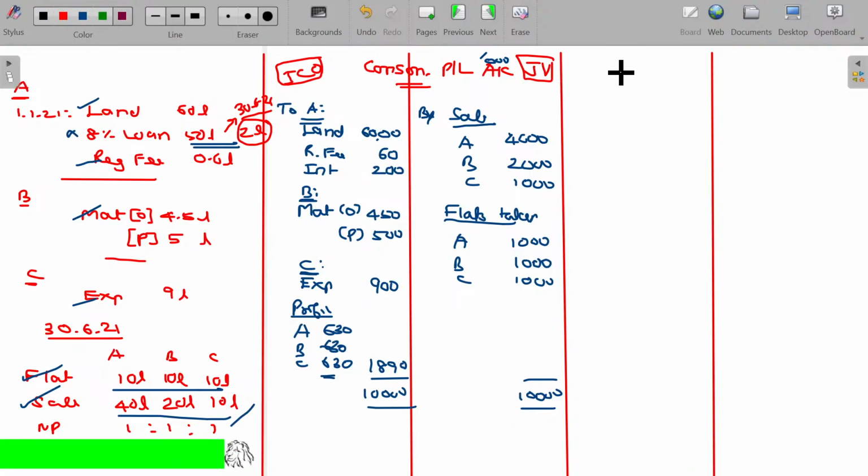Here, in the books of A, joint venture account. Similarly, in the books of B, joint venture account. In the books of C, joint venture account. Is that clear? Now, come on. How can we post this, sir? Very simple. I'll guide you here.